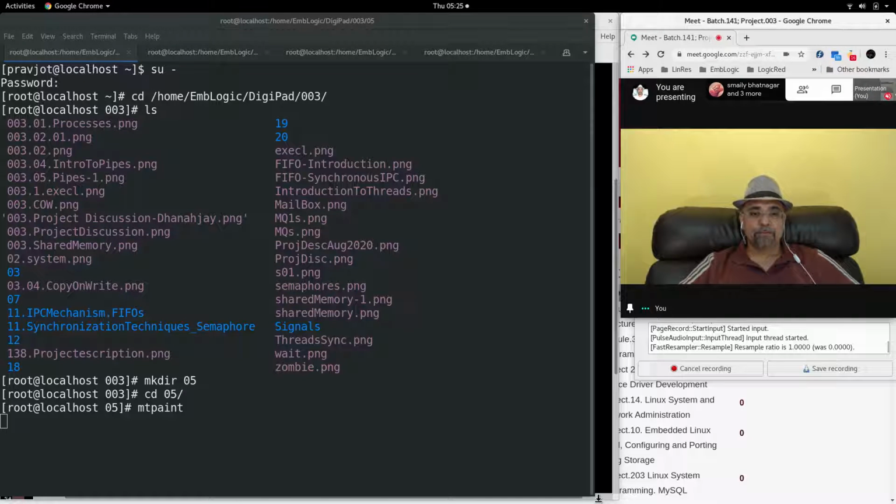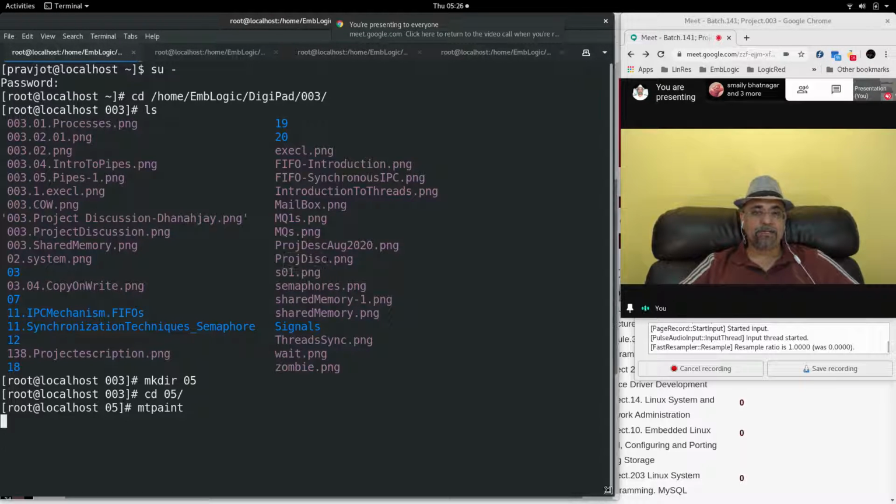So we are learning process management, process duplication right now. Today we will see how we'll synchronize the parent and the child process execution together, and we'll also see how the parent process will pause and wait for the child process to finish its execution and capture the exit code of the child process.